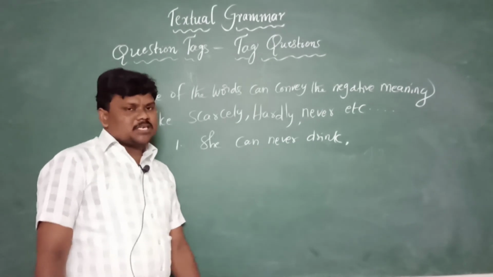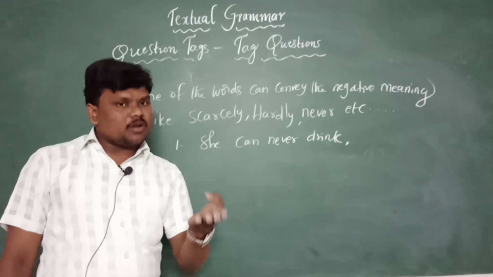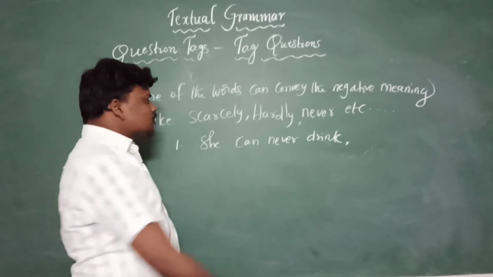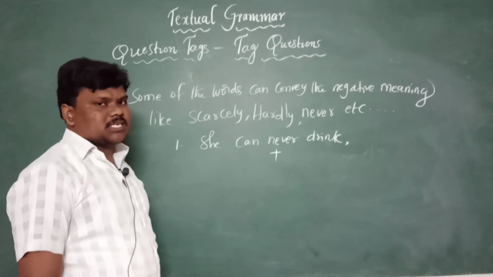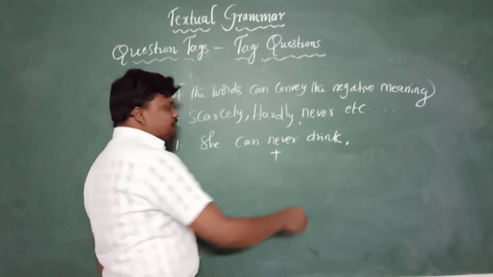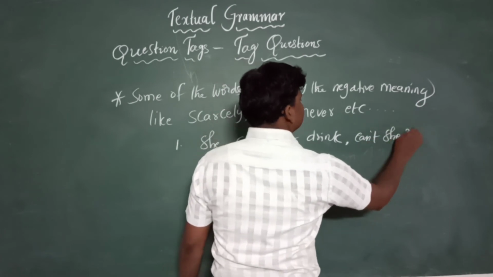So what might be the answer? Many students thought that as there is no not, it is a positive sentence, and they made the mistake of writing can't she.